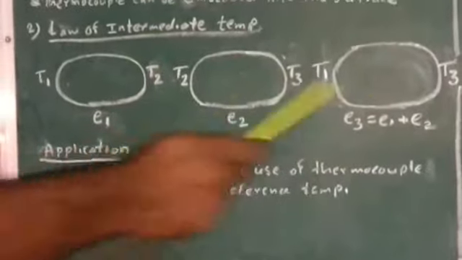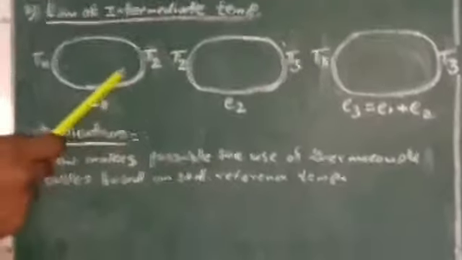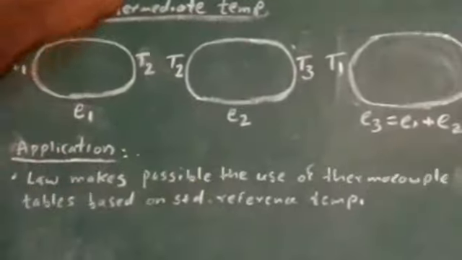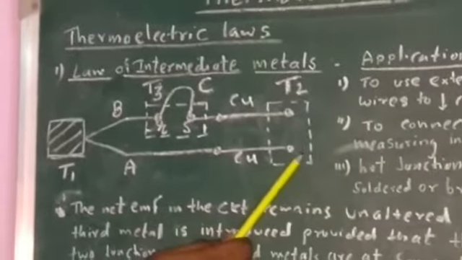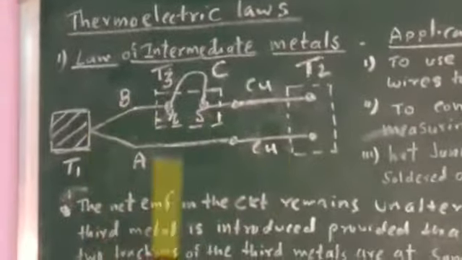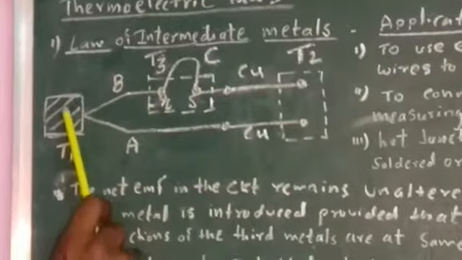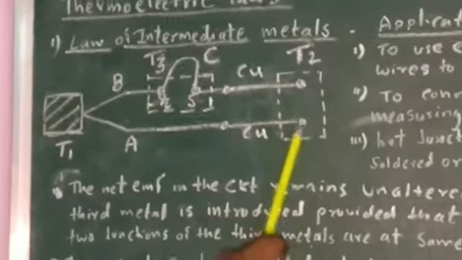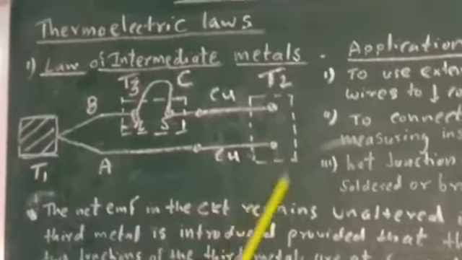So this law is very important. What is the application of this law? For the working of the thermocouple, we have to maintain the reference junction at 0 degrees Celsius. This is called the reference junction and this is called the measuring junction. Whatever EMF is induced in the circuit depends upon the temperature difference of the hot junction and cold junction, and all thermocouples are calibrated at a 0 degree reference junction temperature.